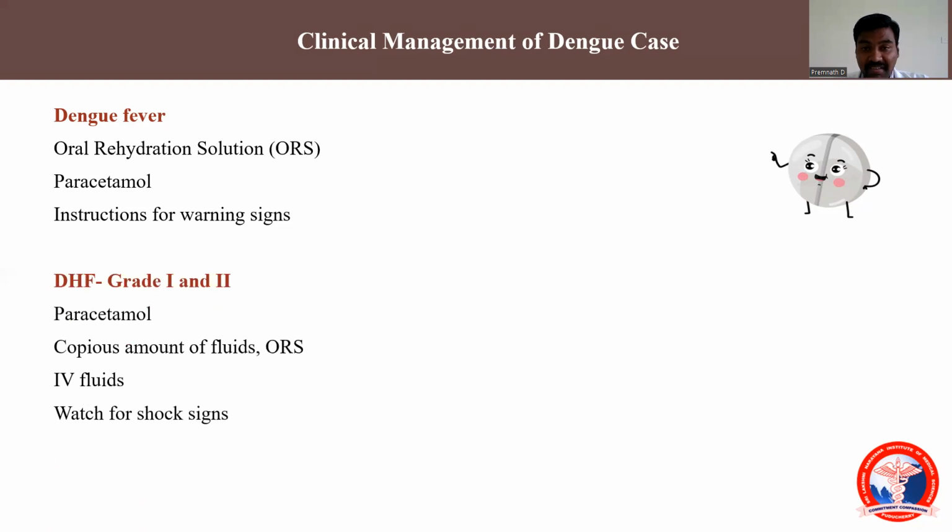In case the patient has hemorrhagic manifestation, we should admit the patient, and the treatment will be the same symptomatic management with ORS and IV fluid replacement. The preferred IV solutions are crystalloids and colloids. The crystalloids are normal saline or Ringer's lactate. The colloids are dextran or polygeline. Then we should watch for the shock signs. What are the shock signs? Cold extremities, low pulse pressure, hypotension. We should watch for these.